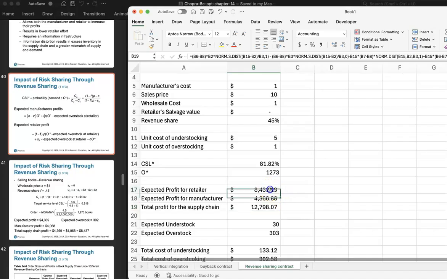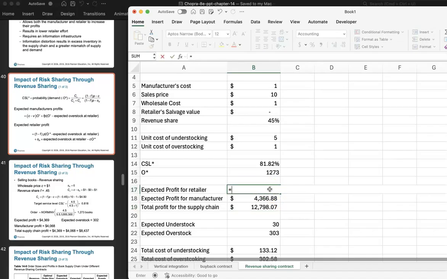So the profit for the retailer will be 1 minus 45%, so they keep 55% of the profit. So 1 minus 45% times the sales price. That's how much money the retailer will retain, times the number of units that they expect to sell.